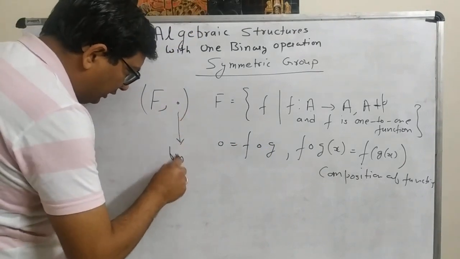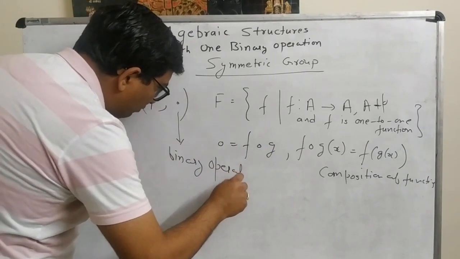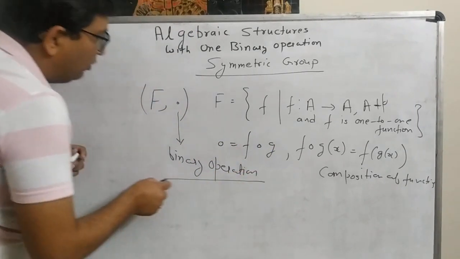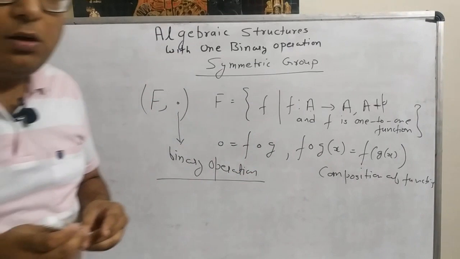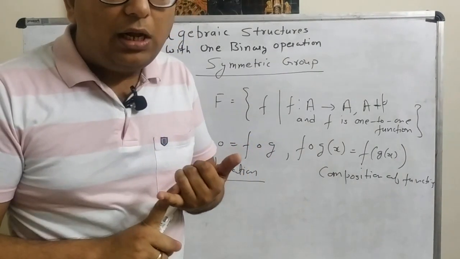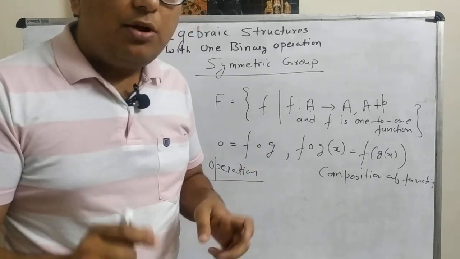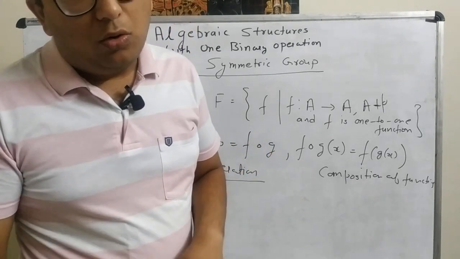This operation is a binary operation. Again, the reason is because we know that if f and g are one-one and onto functions, then the composition of f and g will again be a one-one and onto function.